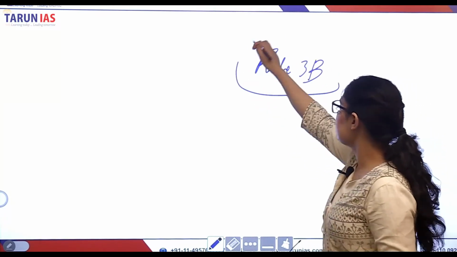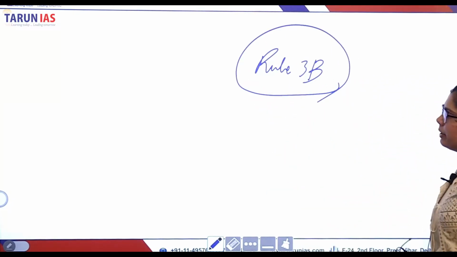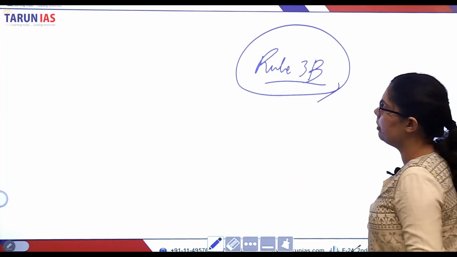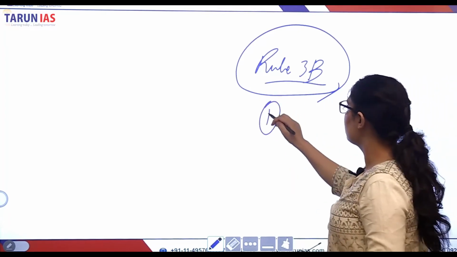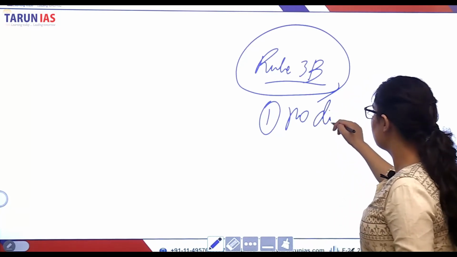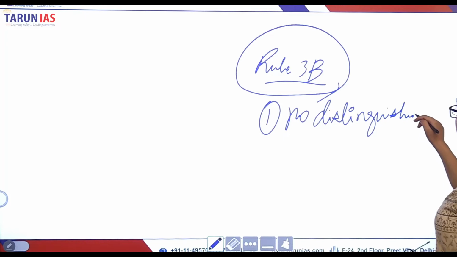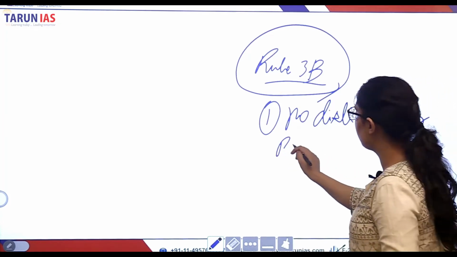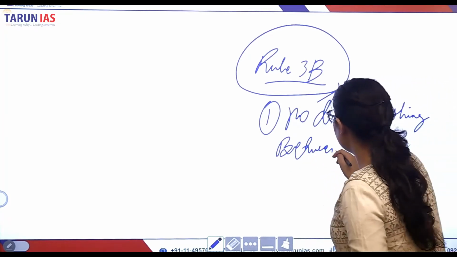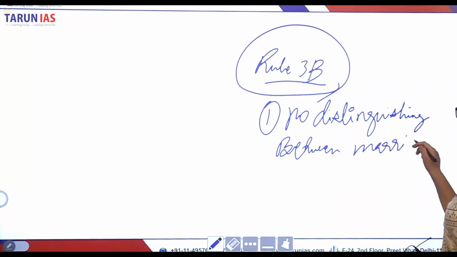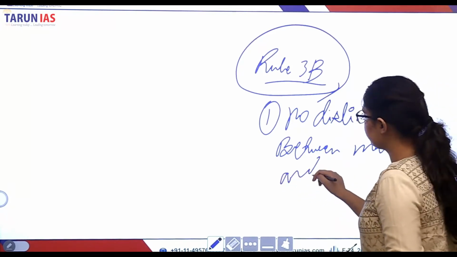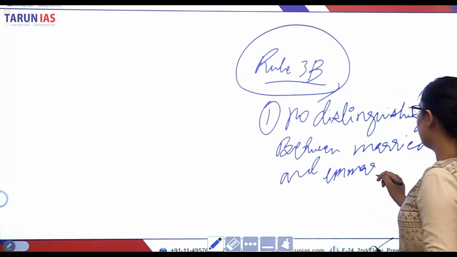3B. What are the further interpretations that the court gave about Rule 3B? It says the first thing, no distinguishing between married and unmarried women.